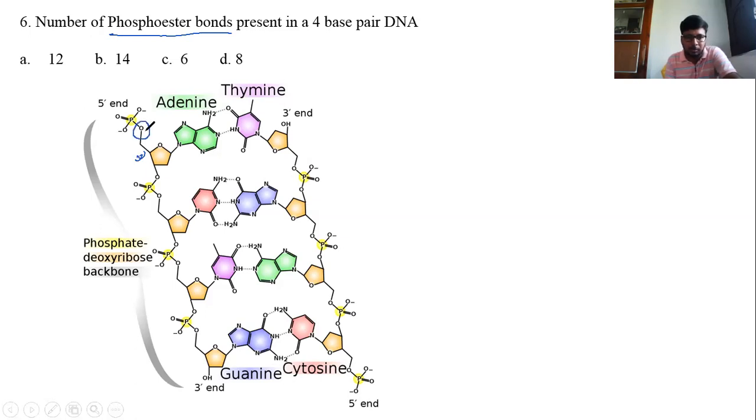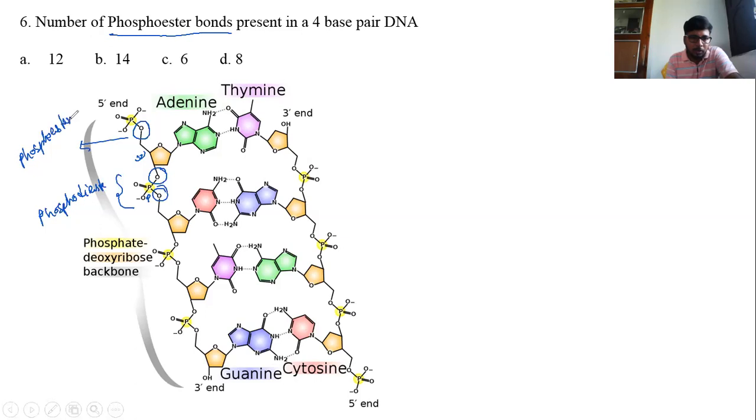This is a phosphoester bond, and this is a phosphodiester bond, where a phosphate molecule binds with 2 pentose sugars. Here a phosphate has 2 phosphoester bonds or 2 ester bonds. That's why this is known as phosphodiester bond. And here only one phosphate is attached with a pentose sugar, only one ester bond present. So this is known as a phosphoester bond.